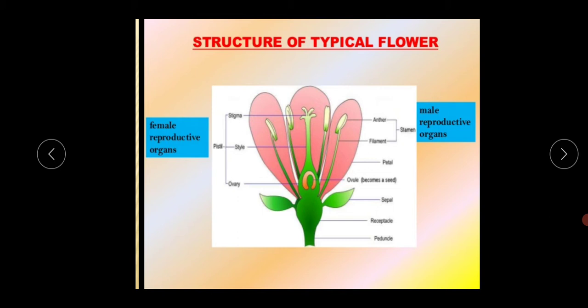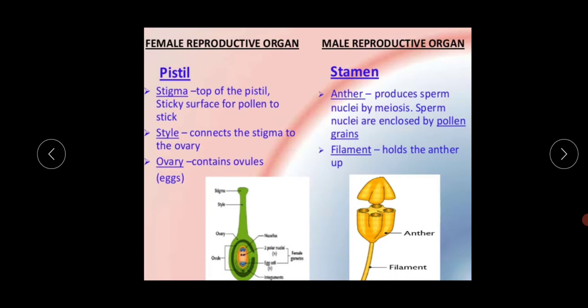This side depicts the male reproductive organs. These are the anthers, and this is the filament, the long slender structure, and this is collectively called the stamen. So this is the overview of the structure of a typical flower. This is the differentiation between the female reproductive organ and the male reproductive organ. This is very important for your exam.